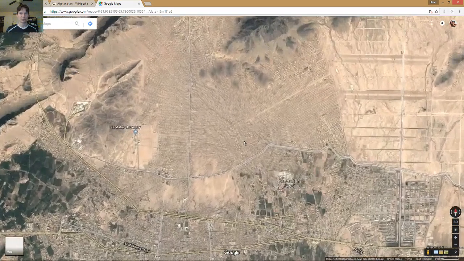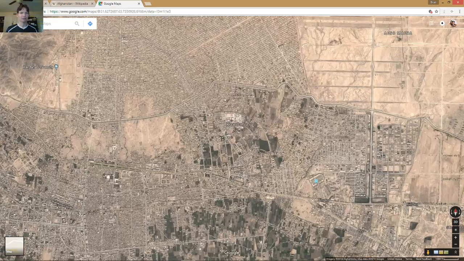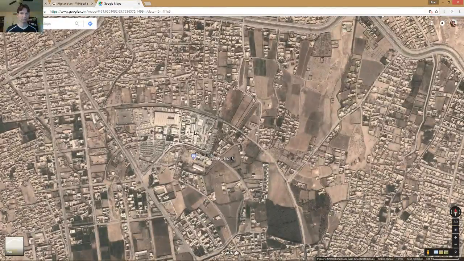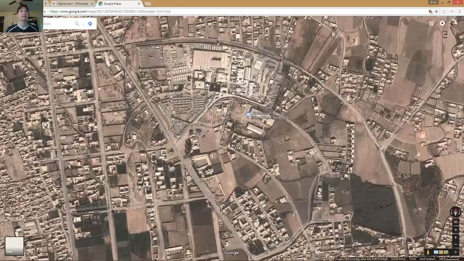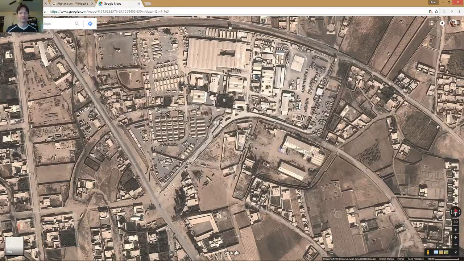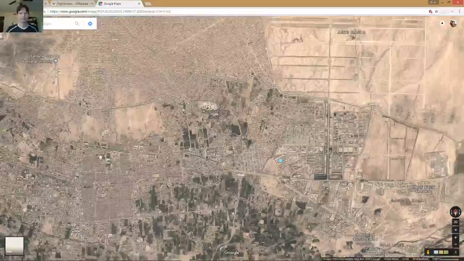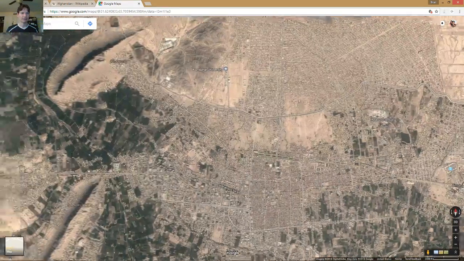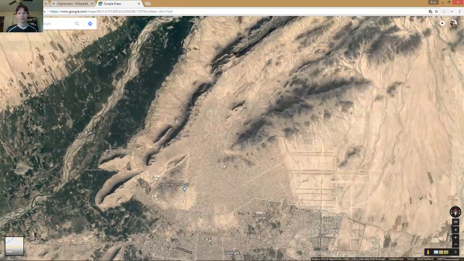And I'm just going to zoom in here, see if it suggests anything just by map. Looks like kind of a downtownish area, or maybe a base. Yeah, it's probably a base. Anything else look interesting here? Some unique geological features.